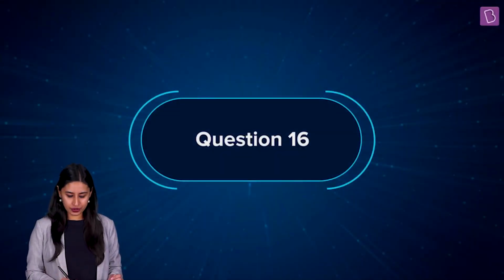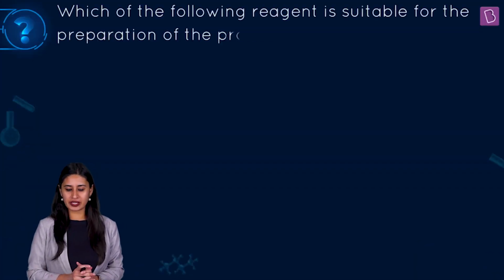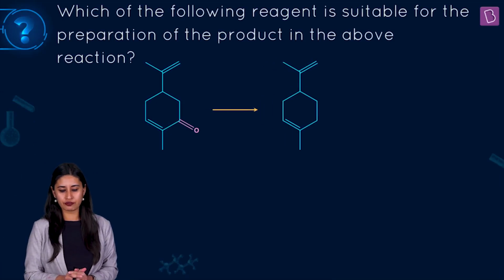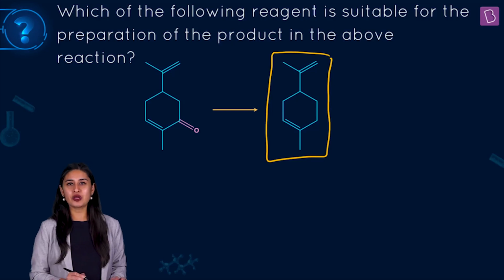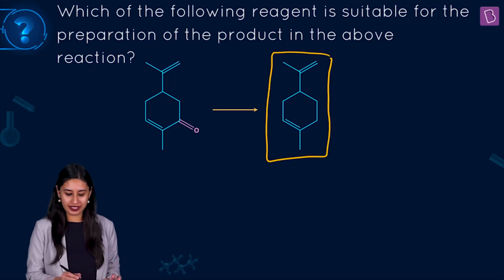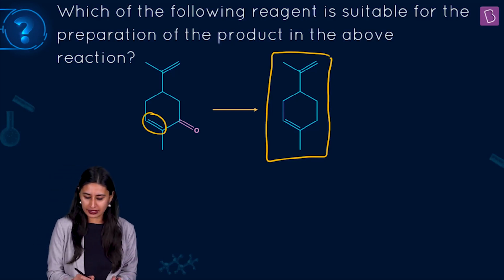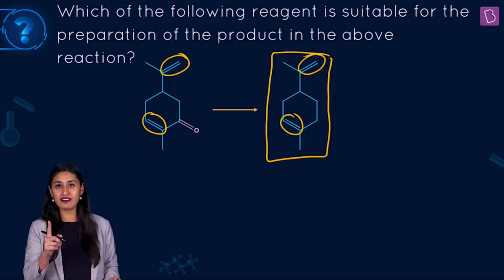Let's straight away dive into this question which says: which of the following reagent is suitable for the preparation of the following product, which is given to you. Let's observe the starting compound here. You can see that the double bonds are untouched. So we have to choose a reagent very wisely.